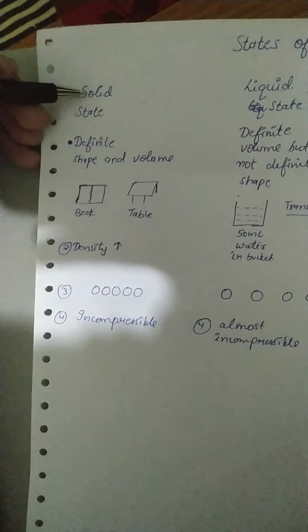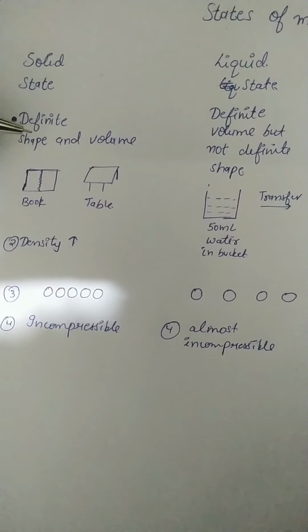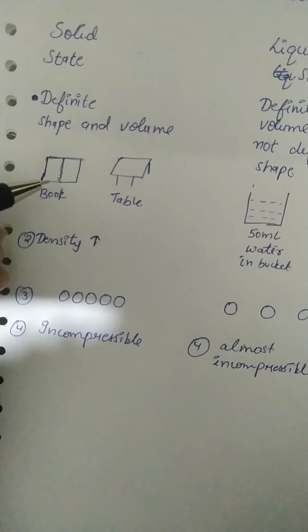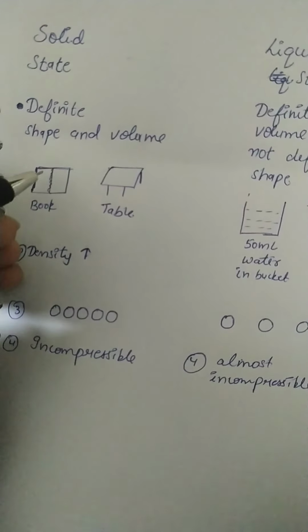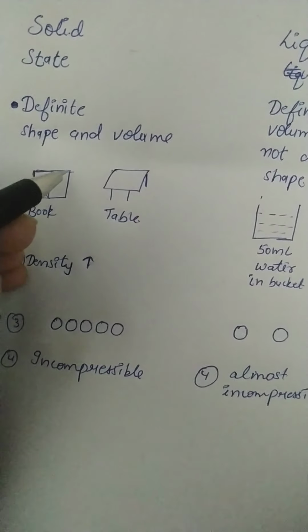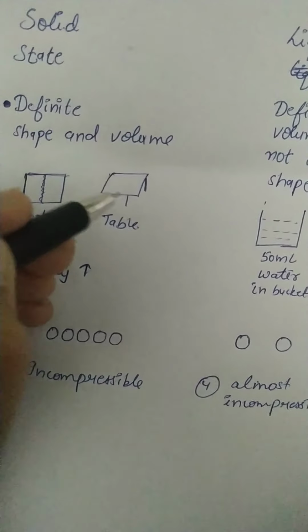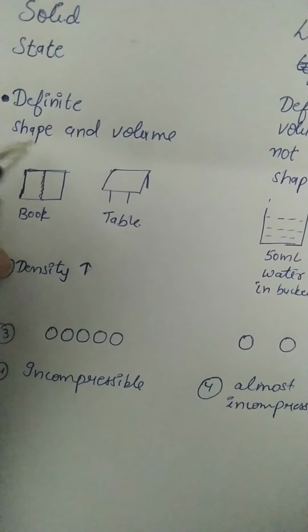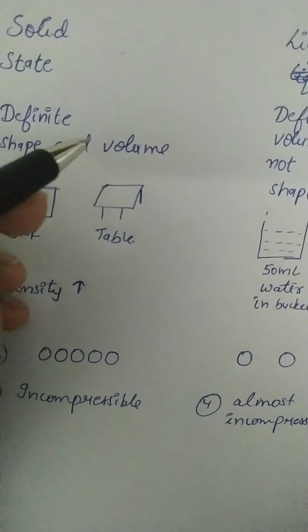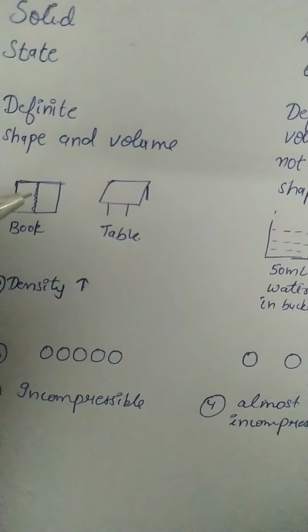So the first characteristic of solid state is that they have definite shape and volume. For example, we take the example of a book. We know that the book has a definite shape and definite volume, meaning the space occupied by the book is definite, that means we can measure it. Like a table has a definite shape and definite volume, meaning we can calculate the volume of the table and the volume of the book.